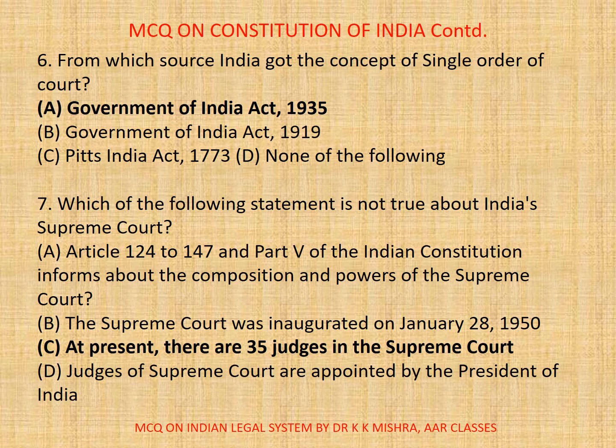Question 7. Which of the following statements is not true about India's Supreme Court? A. Article 124 to 147 and Part 5 of the Indian Constitution inform about the composition and powers of the Supreme Court. B. The Supreme Court was inaugurated on January 28, 1950. C. At present, there are 35 judges in the Supreme Court. D. Judges of the Supreme Court are appointed by the President of India. Correct option is C. At present, there are 35 judges in the Supreme Court.